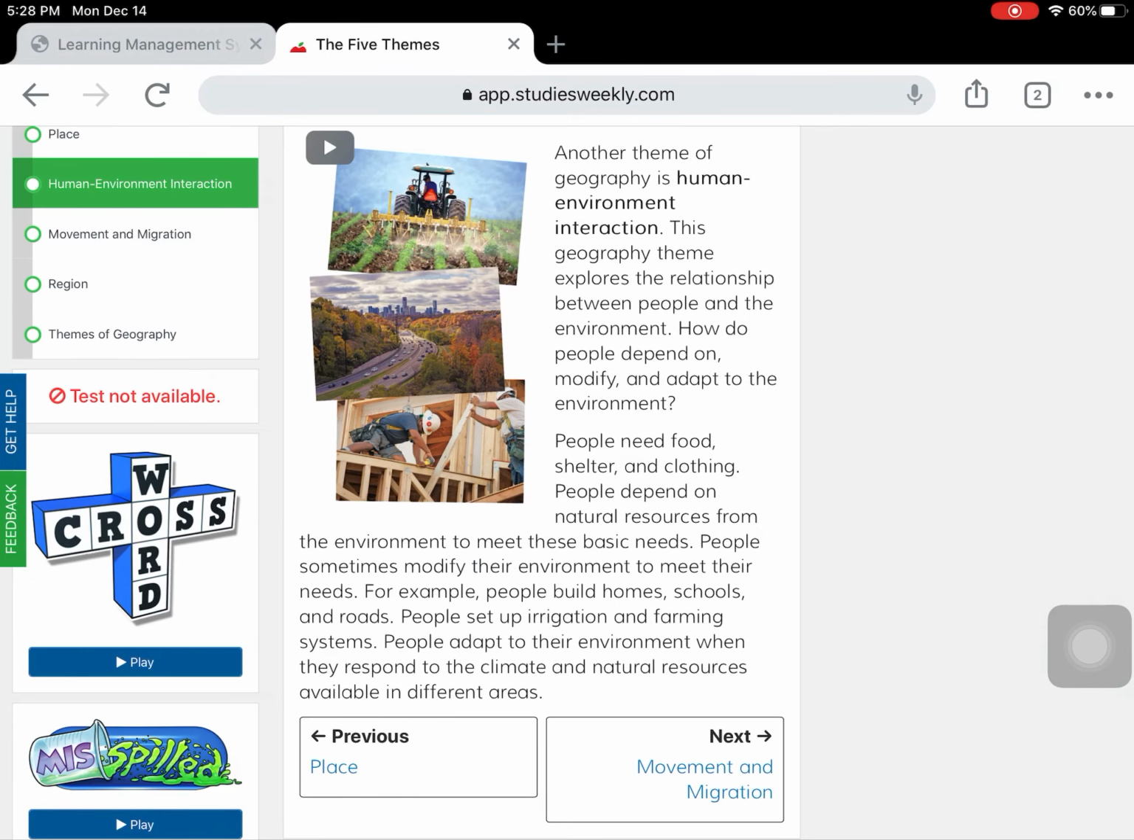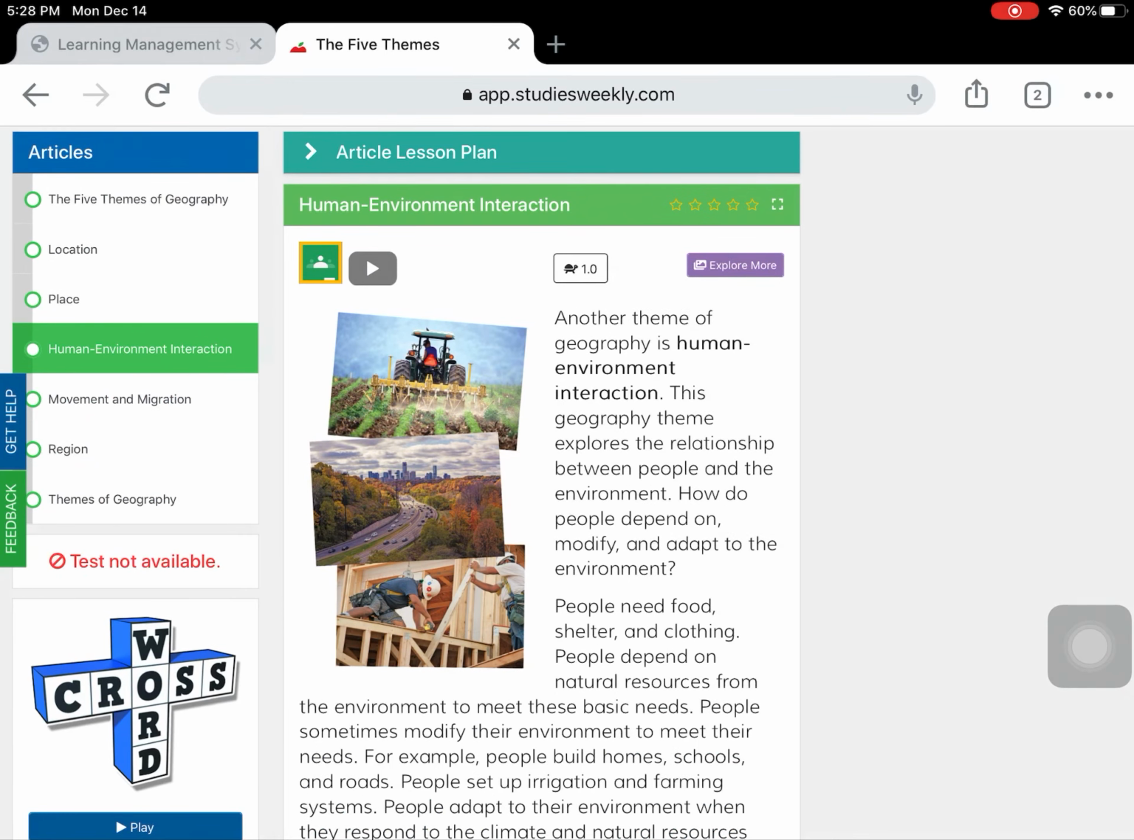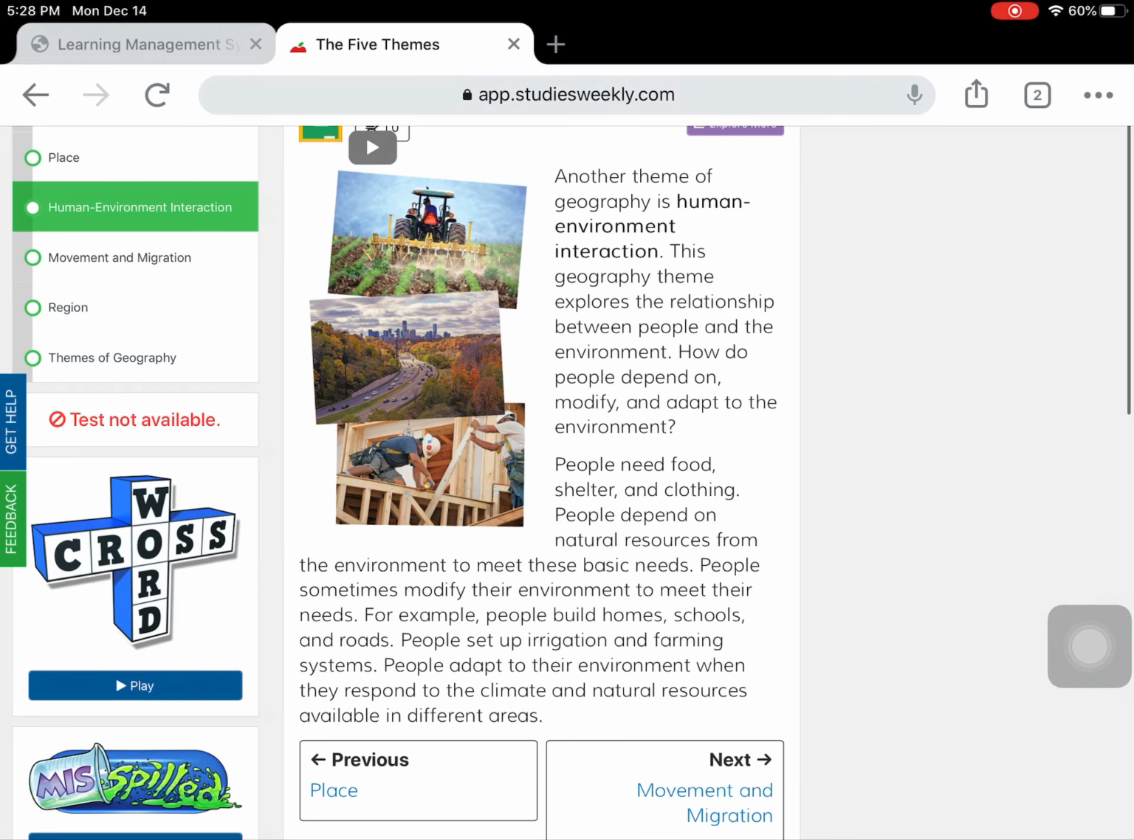Today, we are going to start our new theme, which will be human-environment interaction. I'm going to go ahead and read this section here for us. Another theme of geography is human-environment interaction. This geography theme explores the relationship between people and the environment. How do people depend on, modify, and adapt to the environment?